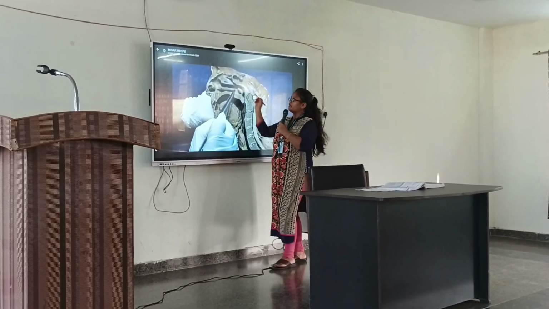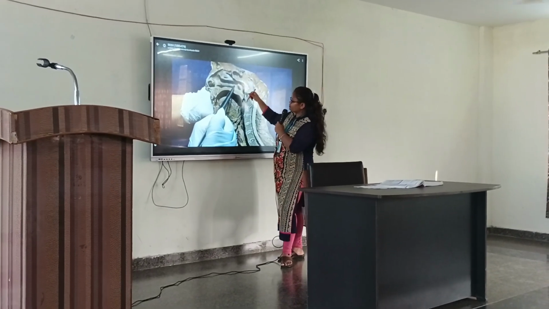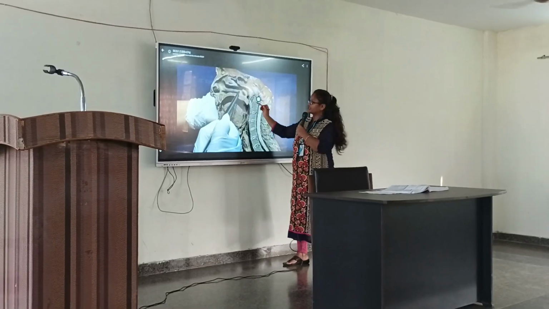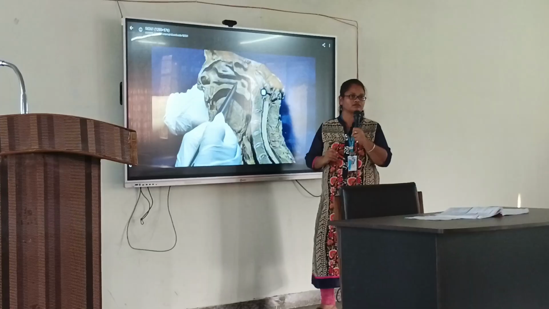Communications: it communicates anteriorly with the nose, and inferiorly it communicates with the oropharynx via a narrow junction known as the pharyngeal isthmus. Right?